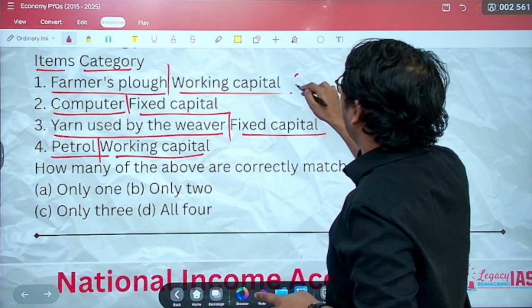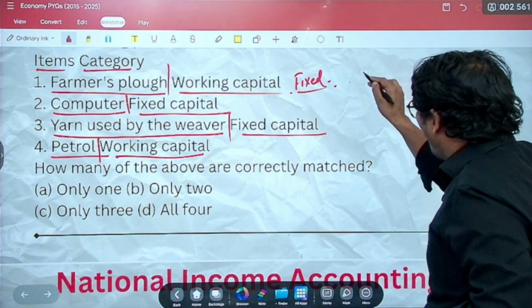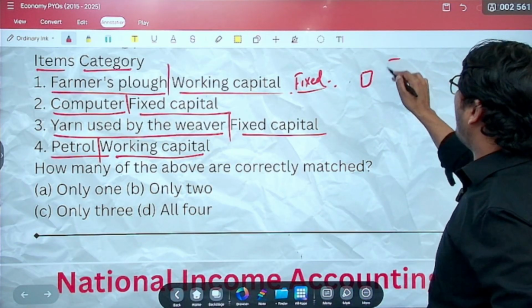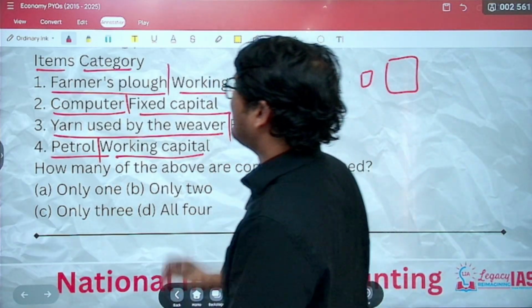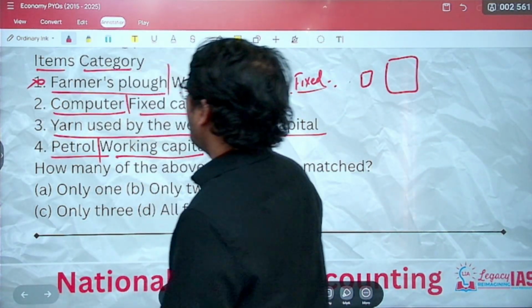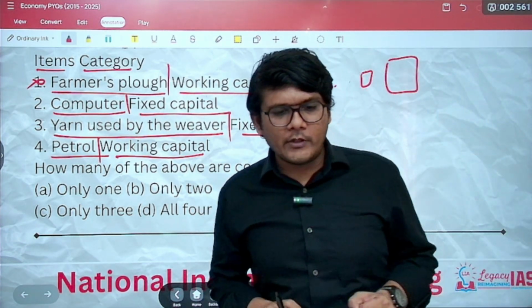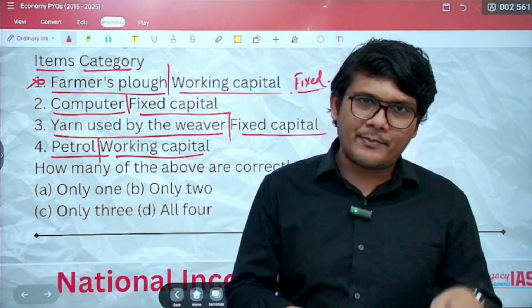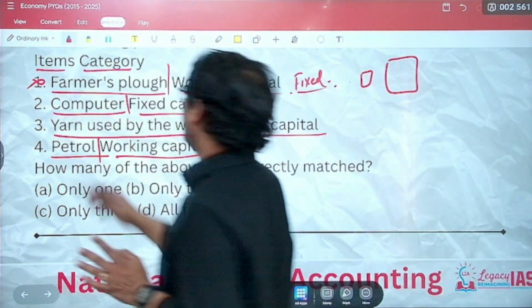So farmer's plow, is it a working capital? No, it is a fixed capital, right? Why? Because the farmer can plow a small area of field with it, or a large area of field with the same plow. So it is a fixed capital. This is incorrect. Second, computer, it's a fixed capital. Through a computer I can make 1 presentation, 10 presentations, I can keep on making presentations forever. So this is a fixed capital.